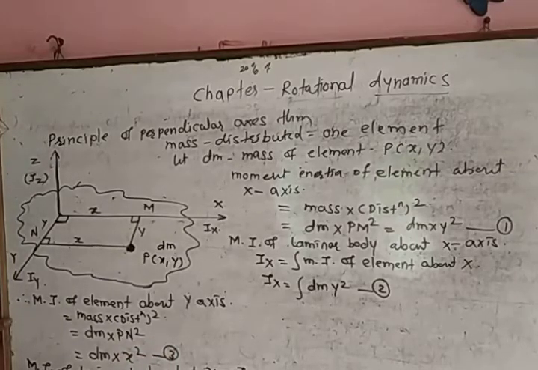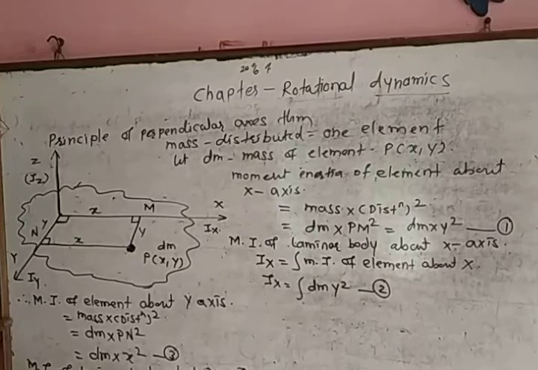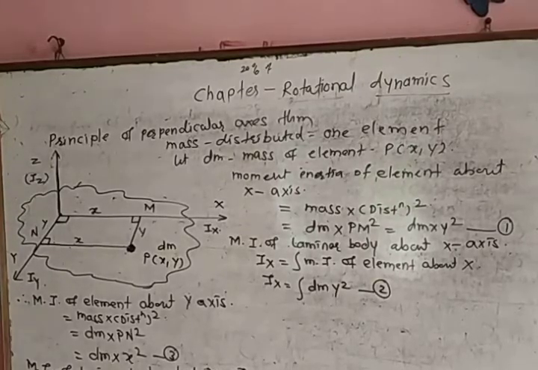It is the integration of dm into x square. Therefore, this is the moment of inertia about the y axis.